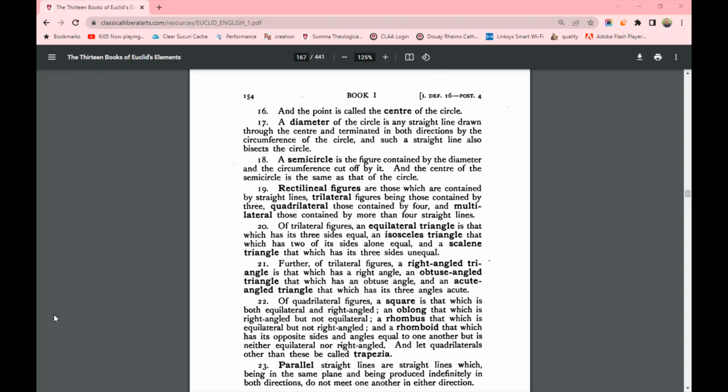If I were to draw a circle, imagine that that's a circle. We have a center point, and just for the sake of vocabulary, this is not in our definitions, but I just want you to learn this. A straight line drawn from the center to the circumference of the circle is called a radius.